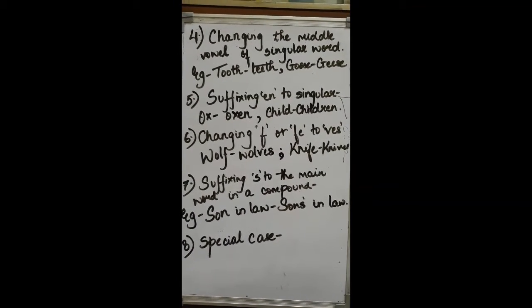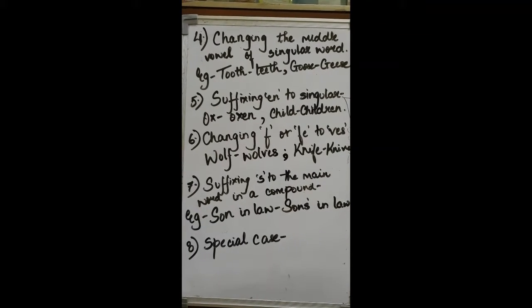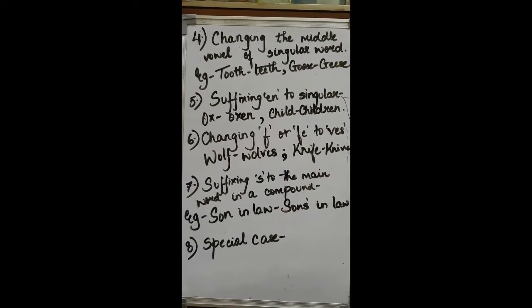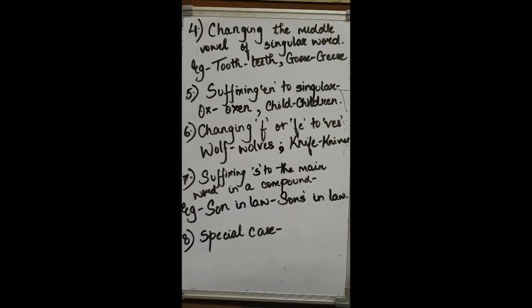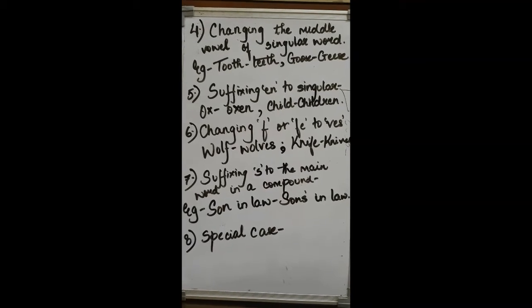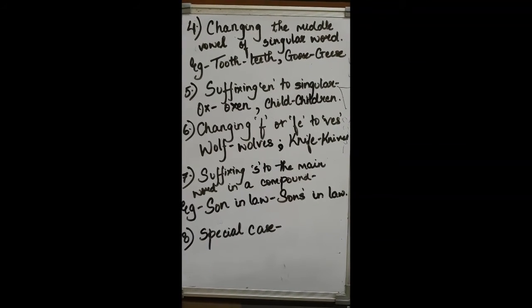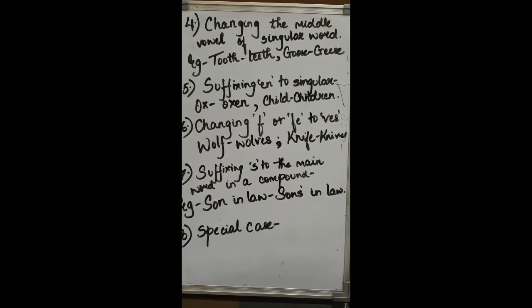Next is suffixing s to the main word in a compound. Now what is a compound word? A compound word is a word which is made up of 2-3 words. Like in son-in-law, son is one word, law is another word. But when you combine son-in-law, it becomes a whole different word, right?